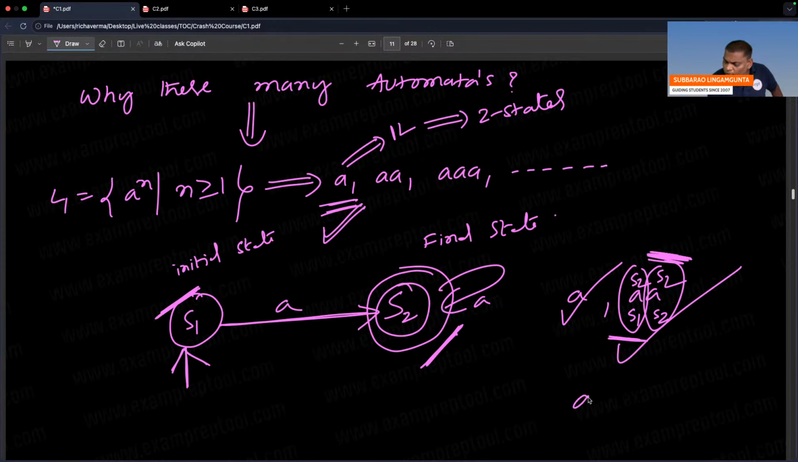Let's go to triple a. Everyone observe triple a. Initially S1. S1 on a single a, S2.